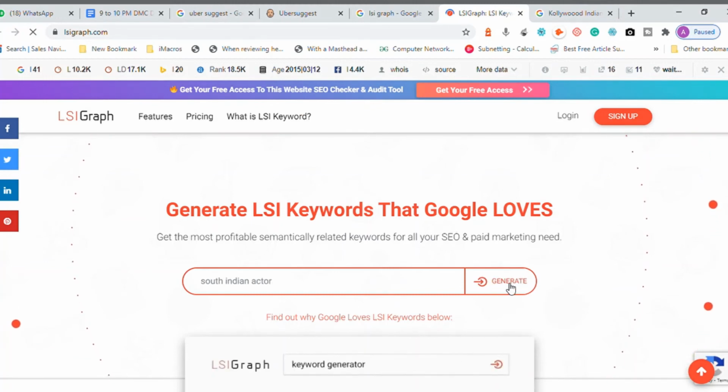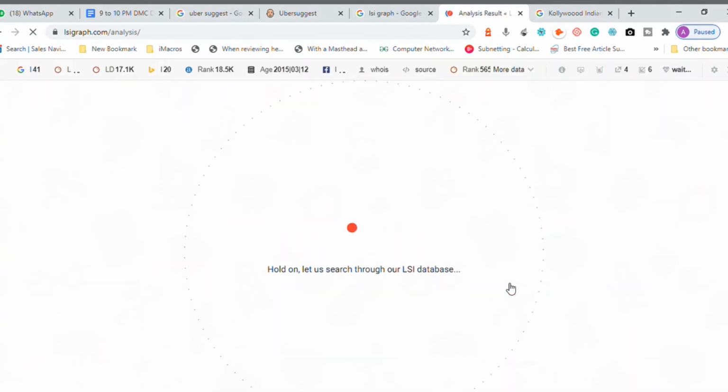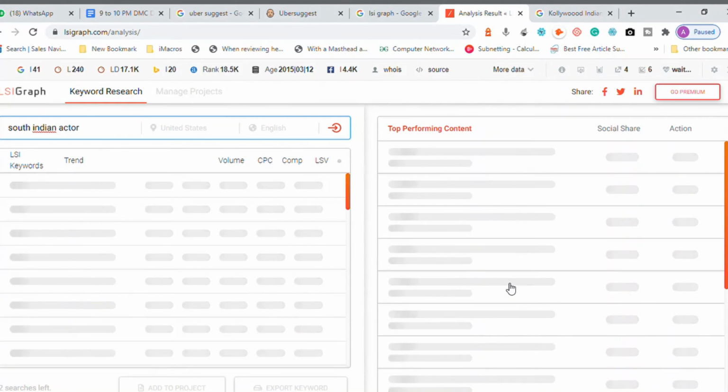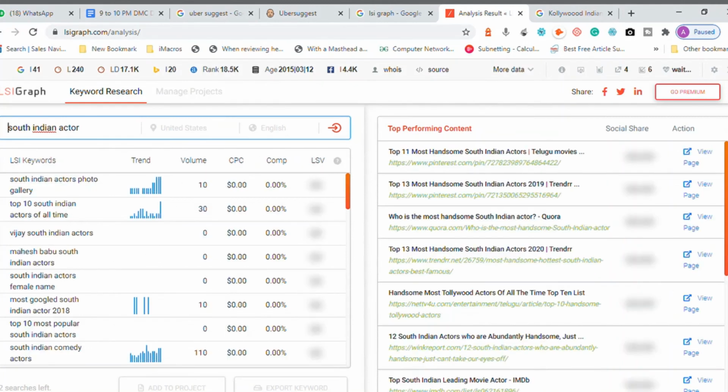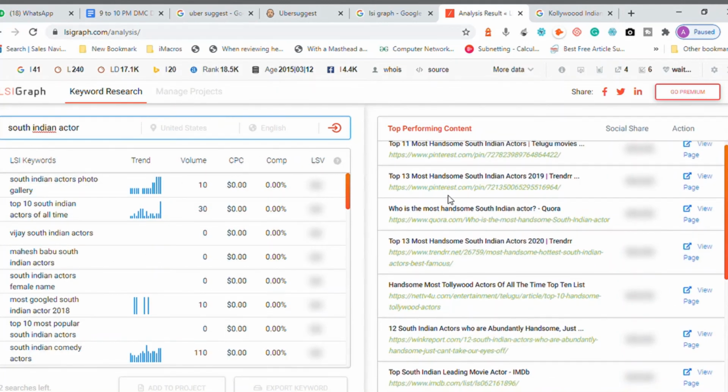This is going to check and, same as Ubersuggest, LSI Graph is also going to show you something. See, South Indian actors photo gallery, Vijay South Indian actors, Mahesh Babu South Indian actors. So there is lots of information being shown.